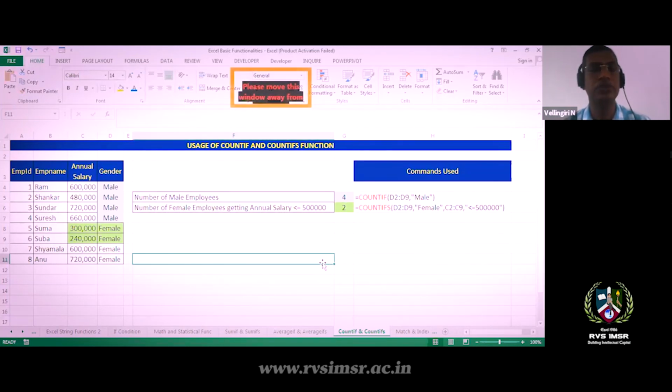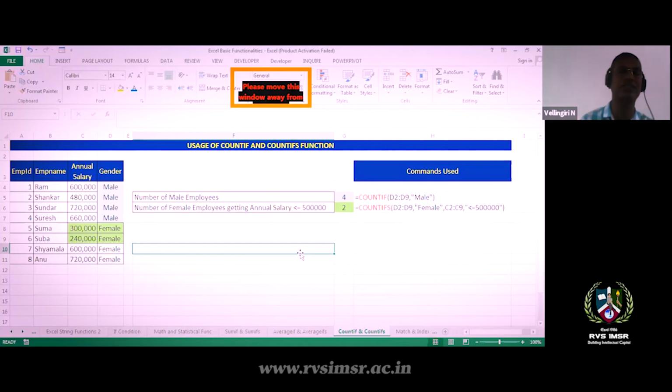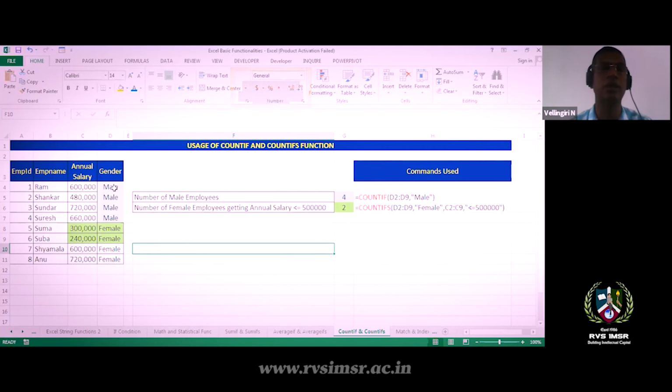Similarly, counting functions count the data. That means counting the number of employees or counting something else, depending on the nature of your requirement. Based on that, we use the functions. Here, I want to count the number of people, that is, count the number of employees in your company, so that I can check how many people are working with these conditions.